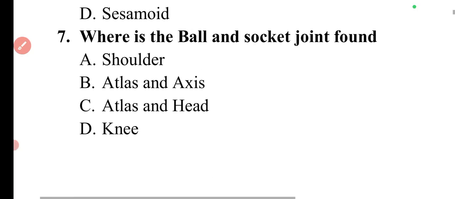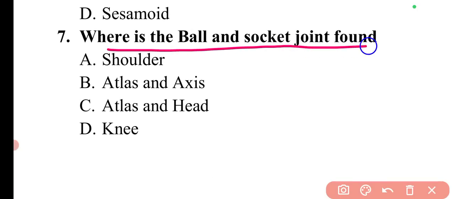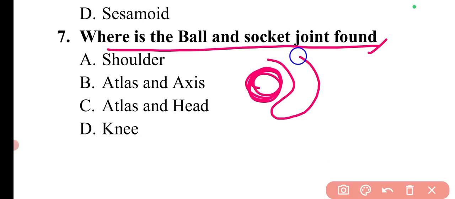Then coming to the next question. The question is, where is a ball and socket joint found? What is a ball and socket joint? There is a ball and a socket type structure. The ball is held in the socket and rotates in that socket.